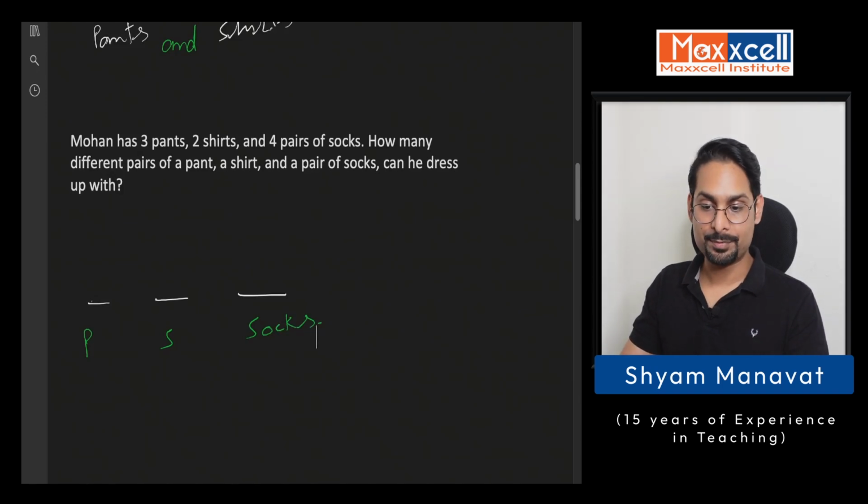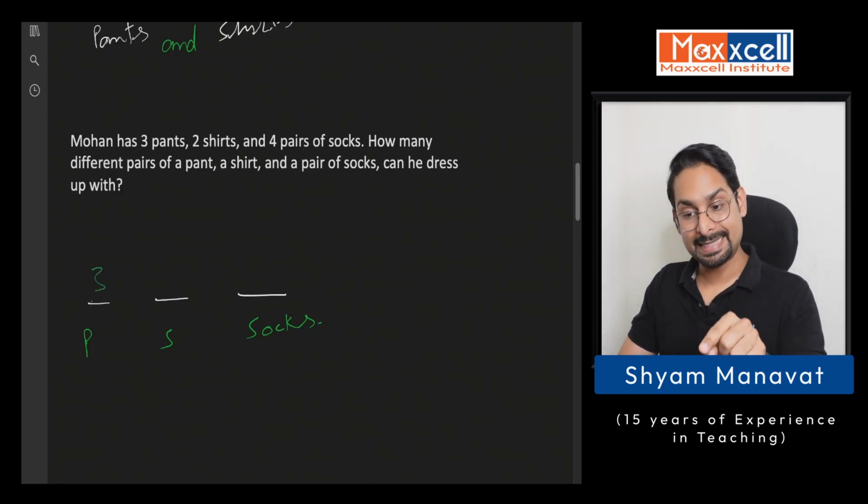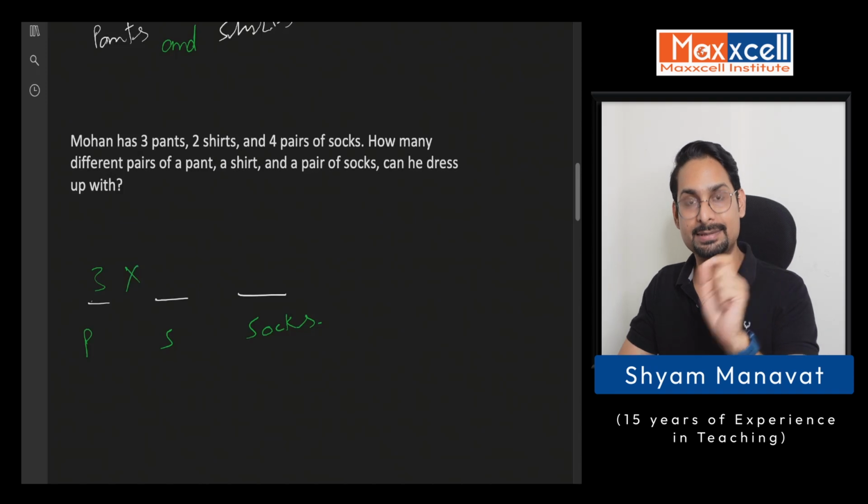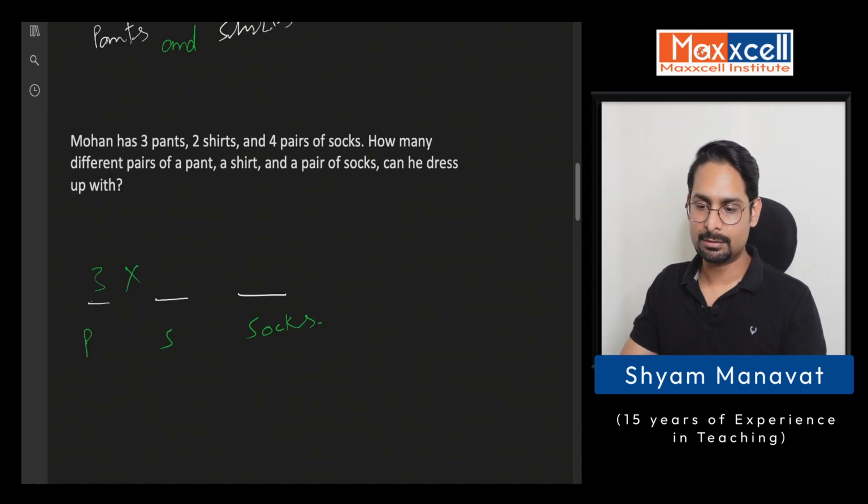For the first one, pants, there are 3 possibilities. And for the second place, see, I'm emphasizing "and", for the second place you have 2 possibilities, and for the third place you have 4 pairs of socks, so you have 4 possibilities, and that's how you complete it. 24. So the answer for this is 24.